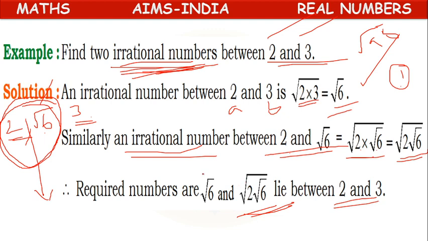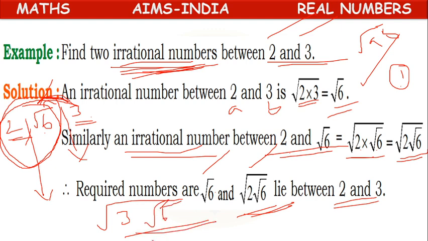So the required numbers are root 6 and root 2 root 6. If we take root 2 root 6 and root 6, we can insert one more between them, root 3 root 6. Again, between these two we can insert one more. Like that, countless irrational numbers can be inserted.